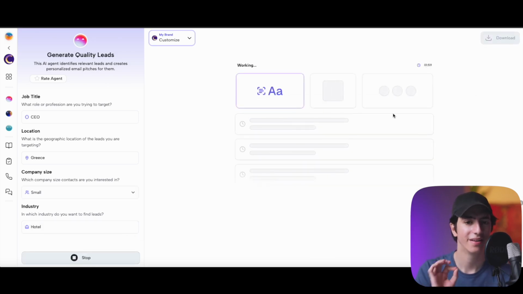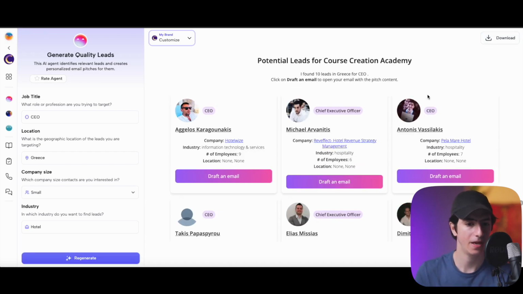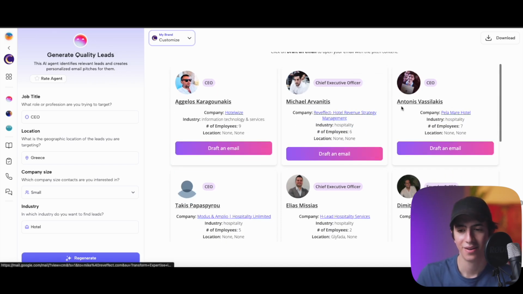So let's see actually if we run a way more specific, high quality lead research, if we're going to see results. And just like that, of course, we saw results. Hospitality would be the correct industry. So Michael Arvanidis, for example, right? Hotel revenue strategy management, hospitality, right? Or Adonis Vasilakis, right? Pelamare Hotel Hospitality, just like that.